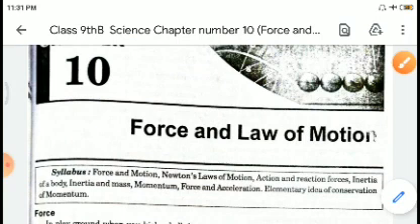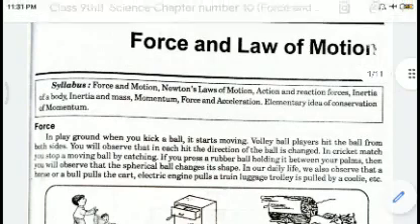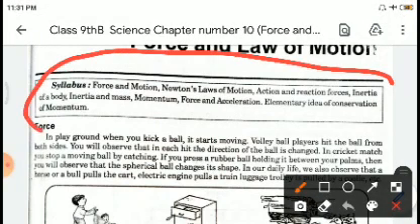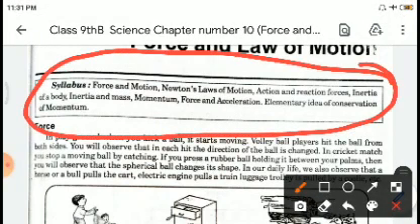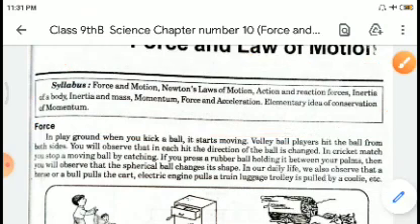Now, your syllabus includes what is force, what is motion, Newton's laws of motion, action and reaction. We will be covering all this, inertia. See, it's all here, your entire syllabus. Right, and momentum and force and acceleration and laws of conservation of momentum.